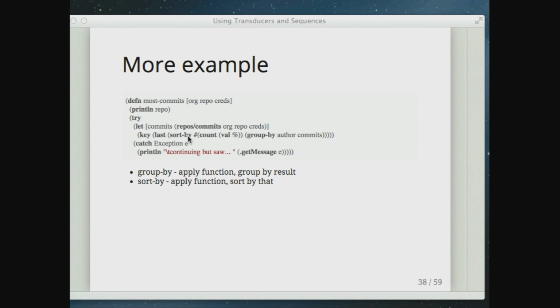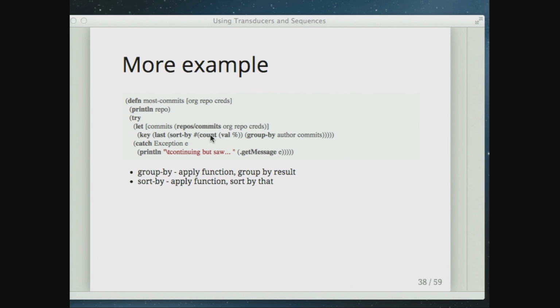And then I'm going to sort by, so I've got this map. Every entry has the key author, and the value is a list of commits. I'm going to take the value, which is the list of commits, and take the count of that, which is how many commits there were. Then I'm going to sort the overall map by that value, so this is defining a comparator for us. And then I'm going to take the last one. The last one is the one that had the most commits.